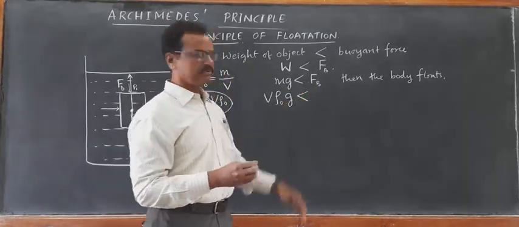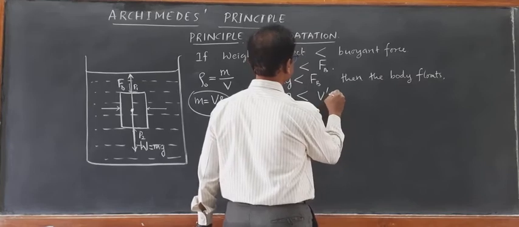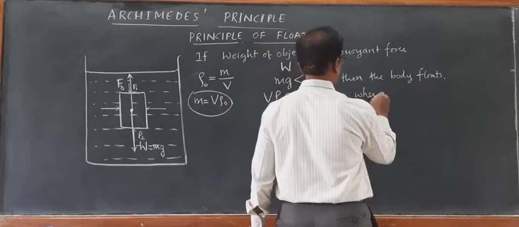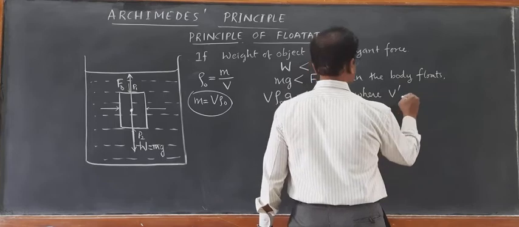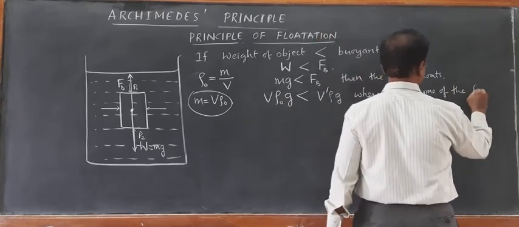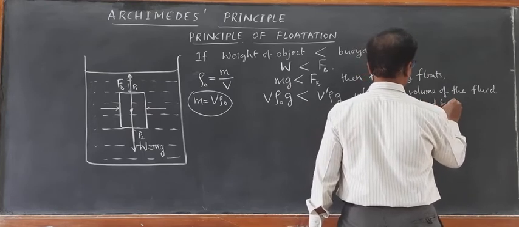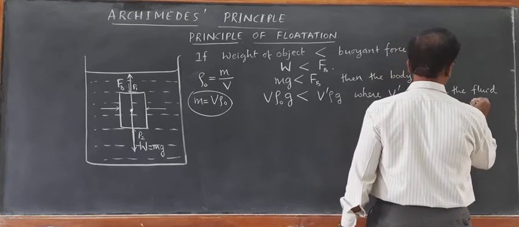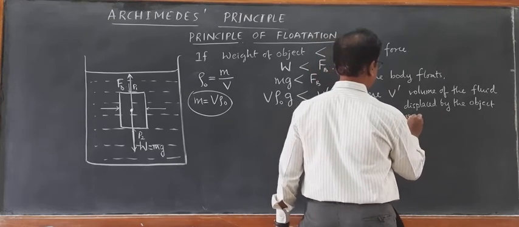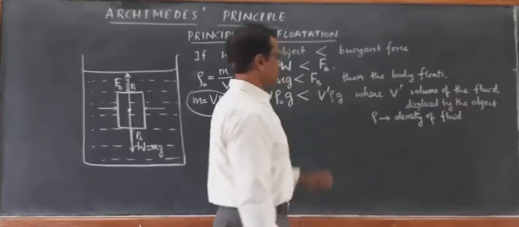So buoyant force can be written as V dash into rho into g, where V dash is the volume of the fluid displaced by the object, and rho is the density of the fluid or liquid, right?